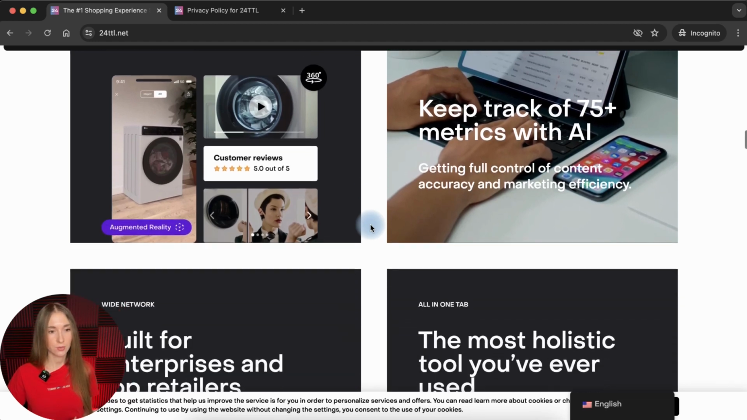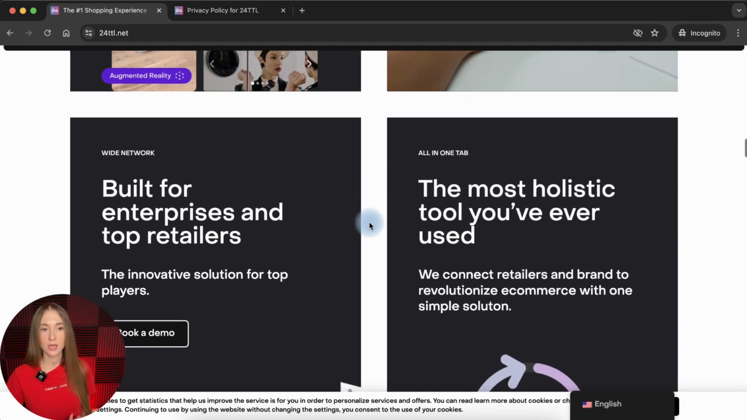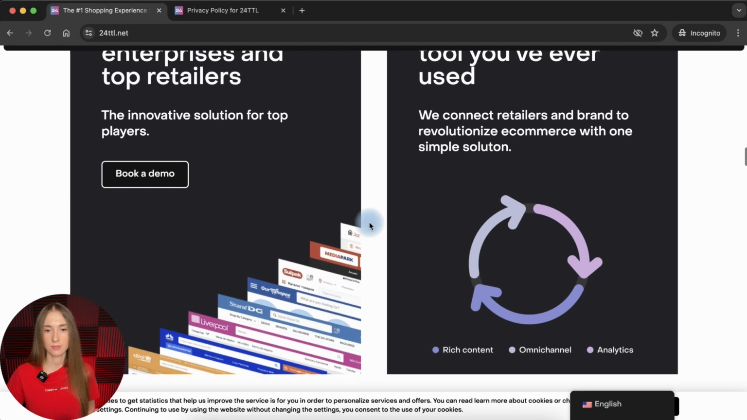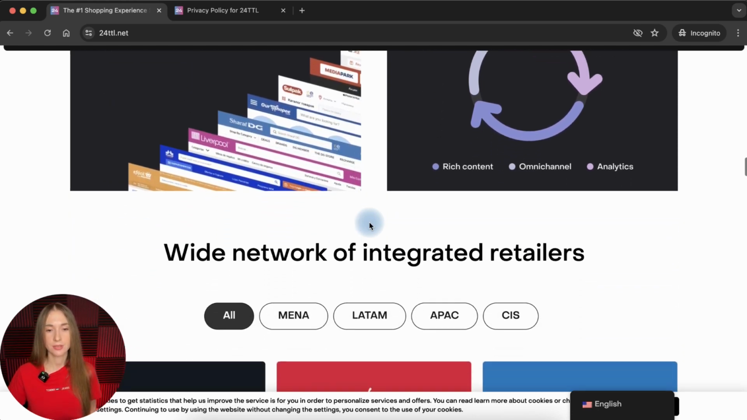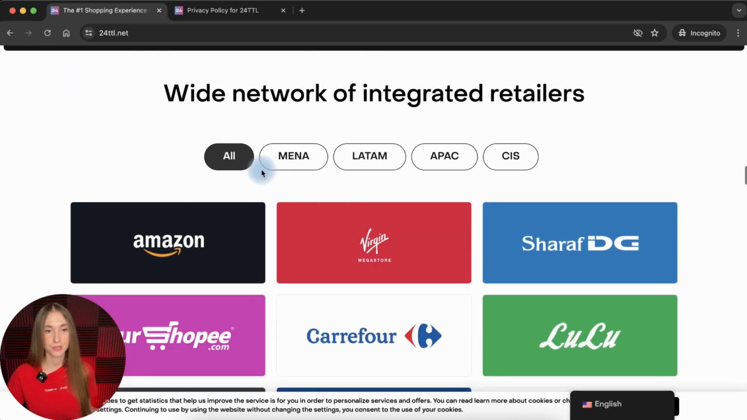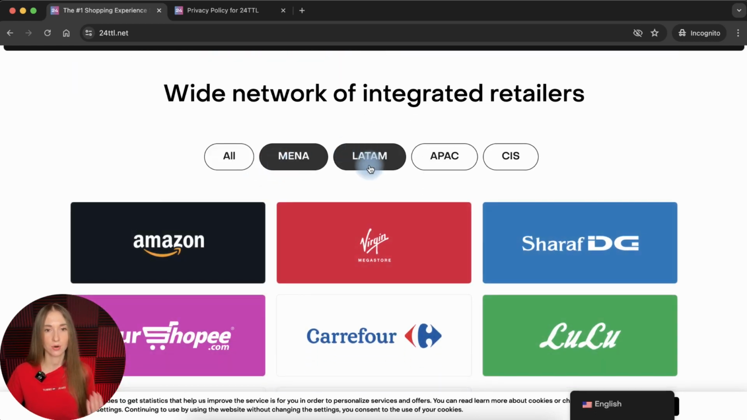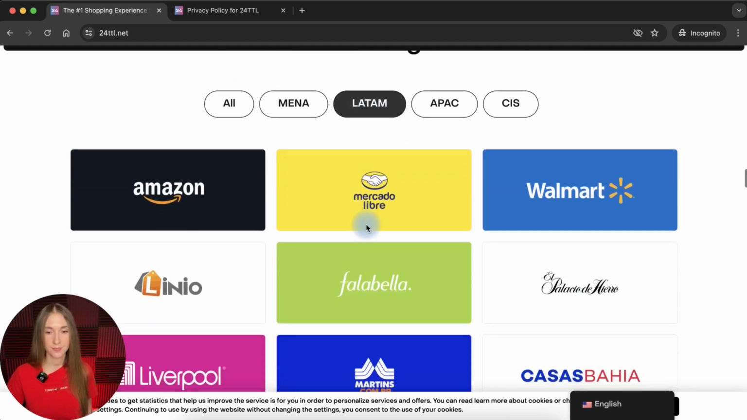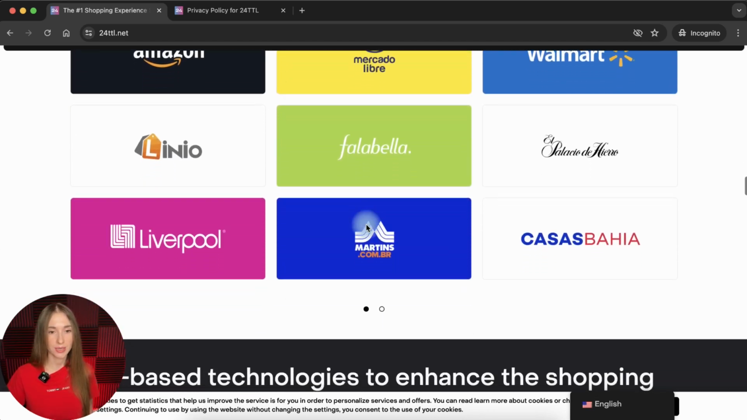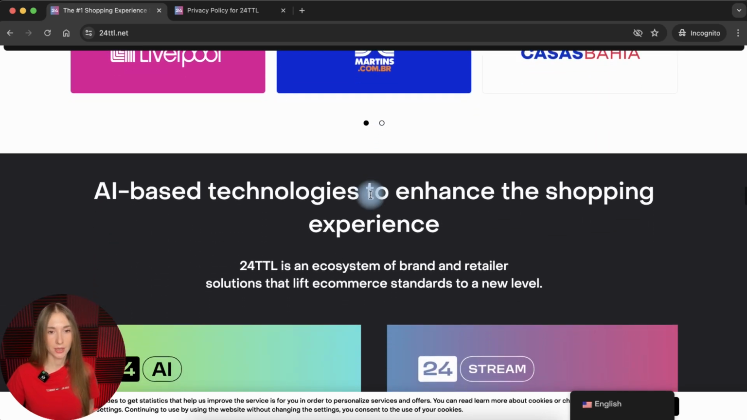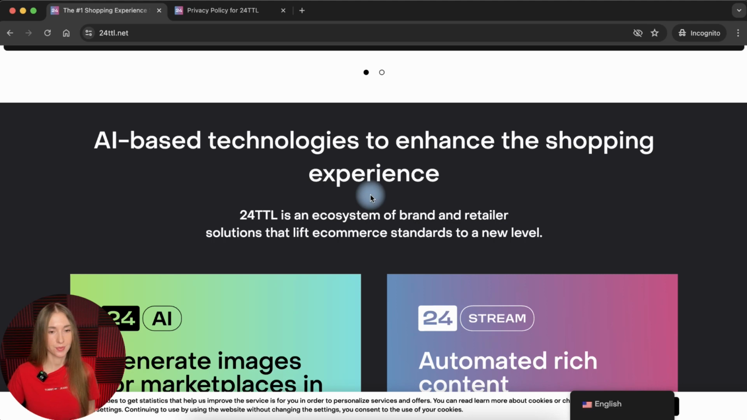Okay, scroll down and we see again the same button, book a demo. We will omit it. Another description. Wide network of integrated retailers. So these are all partners or retailers of the company, and they just mention them here. They're just logos of different companies and do not have any content for us. So we can move forward.